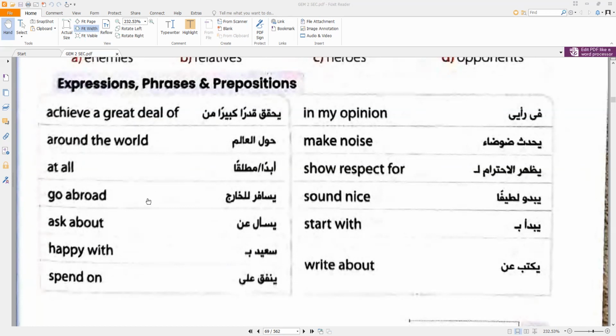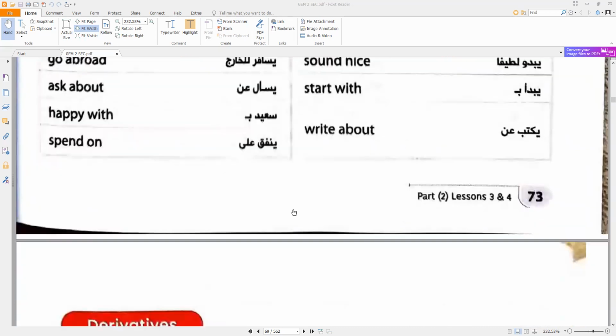Go abroad. Ask about. Happy with. Spend on. For example, I always spend my money on buying books. To show respect for. You must show respect for your teachers, parents, colleagues. Start with. Write about.